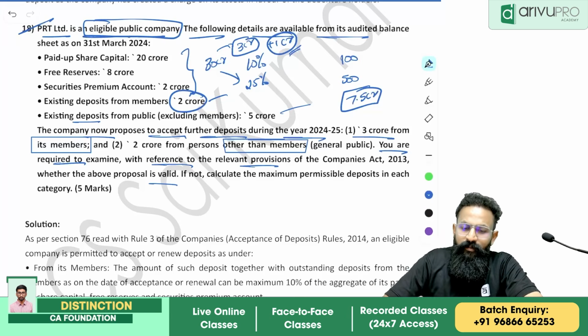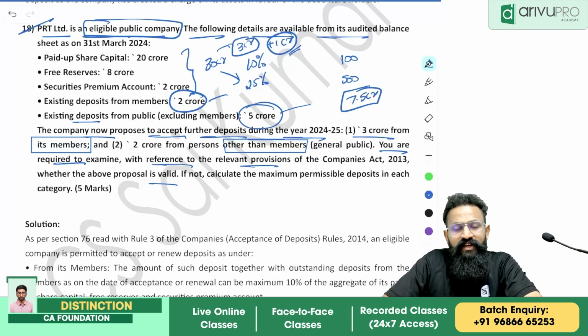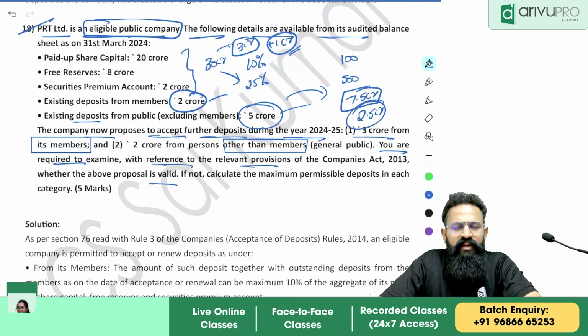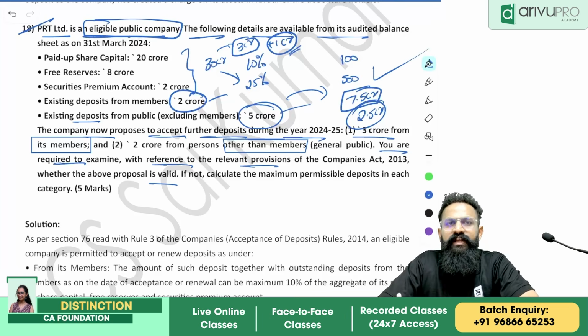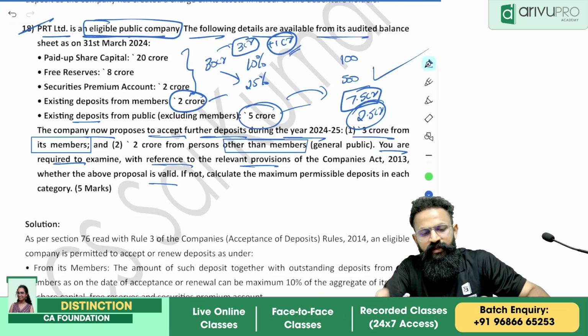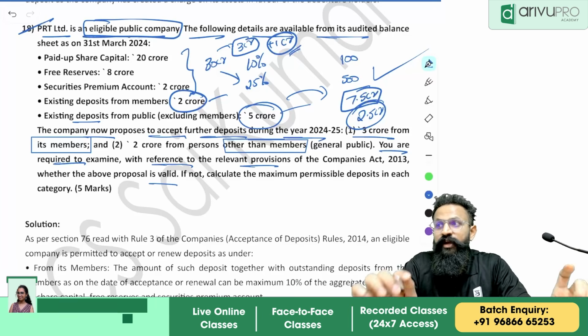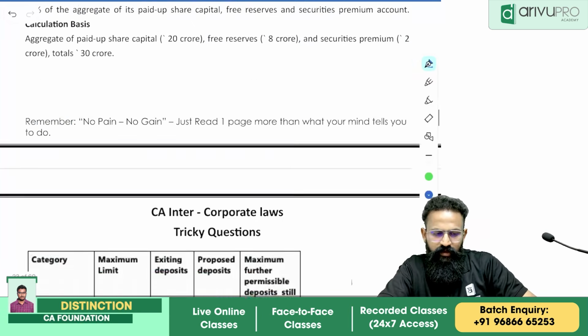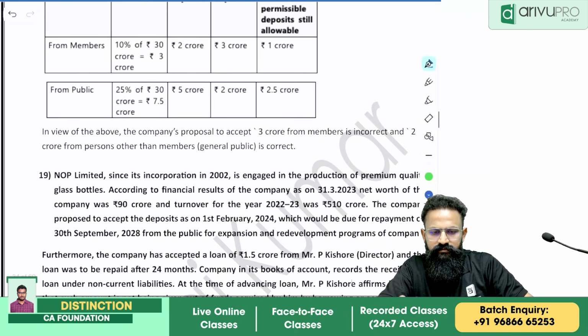Next one, existing deposits from public. We already have 5 crore. How much can we do? We can do 7.5 crore. So how much more can I do? 2.5 crore I can raise from public. So the company, whatever they are doing, is valid. Is this clear, all of you? Yes, that's it. That is what is going to be my provision of law. Clear? Yes? Okay.